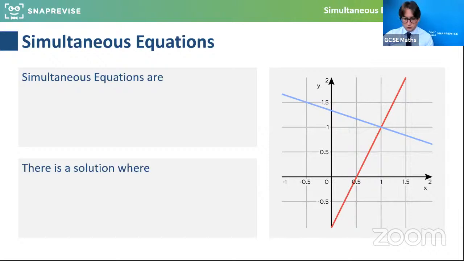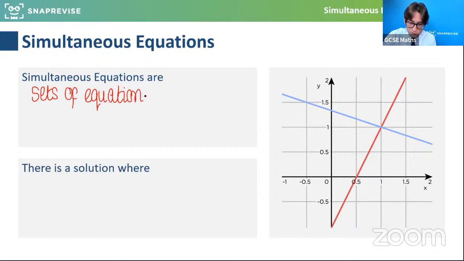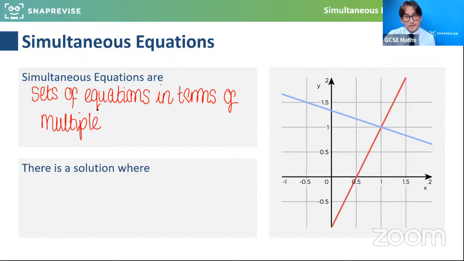What I'm going to do is just look at what a simultaneous equation actually is. So simultaneous equations are basically sets of equations, and we think typically that we're dealing with 2, but it could be more than that. We could have lots of different equations to deal with. So sets of equations in terms of multiple variables, and obviously the first thing we just did was we looked at solving linear equations with just x involved. But this is a little bit more advanced. This is involving multiple unknowns, which we're calling variables.